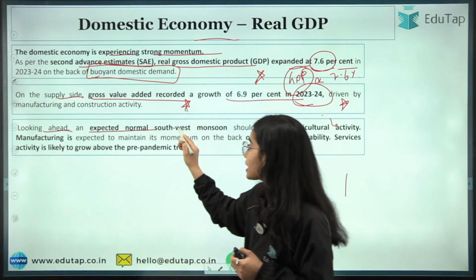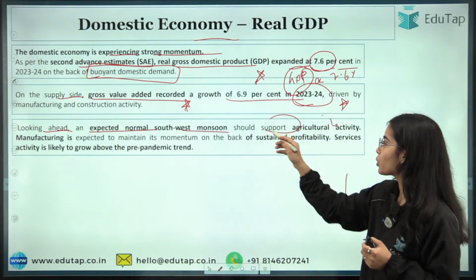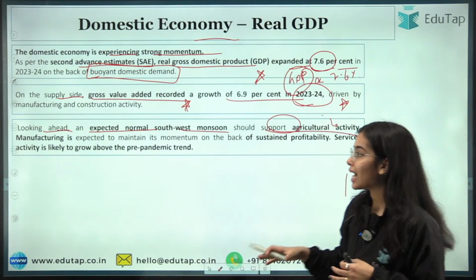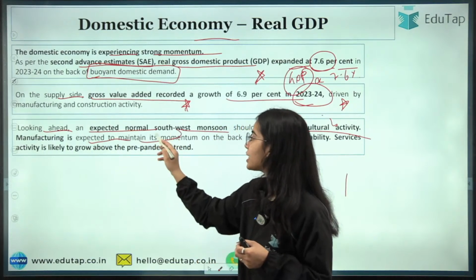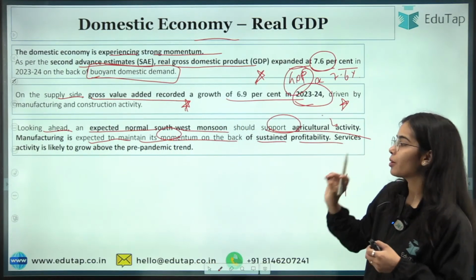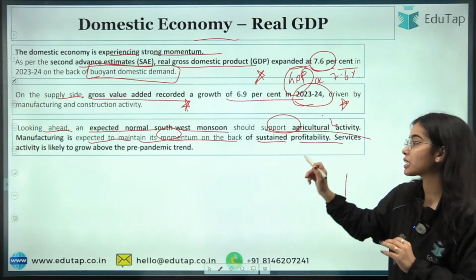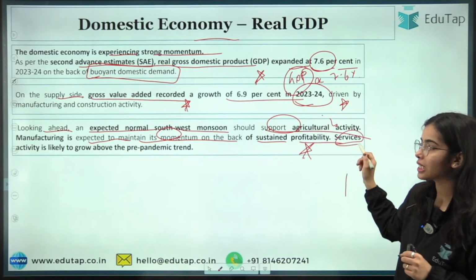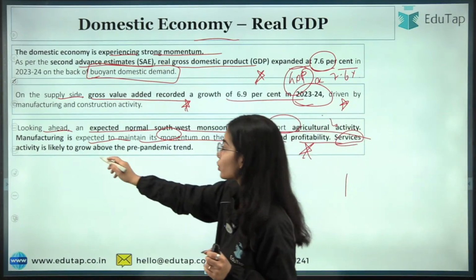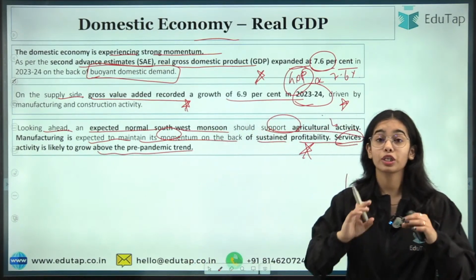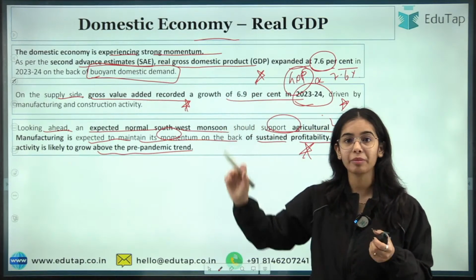Looking ahead, an expected normal southwest monsoon should support agricultural activity, as well as manufacturing, which is expected to maintain its momentum on the back of sustained profitability. So manufacturing is expected to grow in the coming period also because of the sustained profitability. The service sector is also likely to grow above the pre-pandemic trend. So it is even going to go above the pre-pandemic trend.